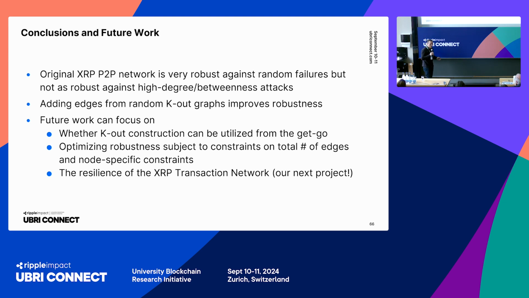So the conclusion is mainly that the XRP peer-to-peer overlay seems to be pretty robust with respect to random failures, but not so robust with respect to targeted attacks. And some simple idea using random k-out construction seems to improve the robustness significantly. Future work could be focusing on whether k-out construction could be enforced or encouraged, somehow incentivized from the get-go. And also, can we go further and try to optimize? K-out is one idea, it seems to be a good idea, but could there be other options to improve the robustness even more efficiently? And actually we have an ongoing project on this last bullet.